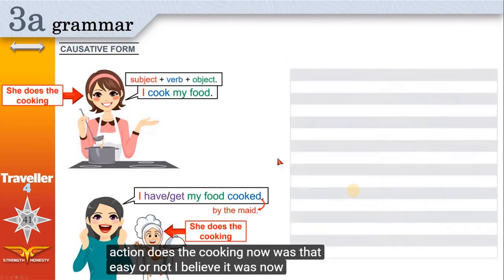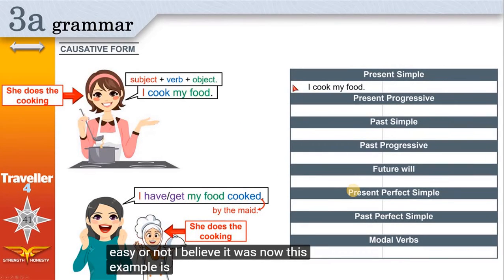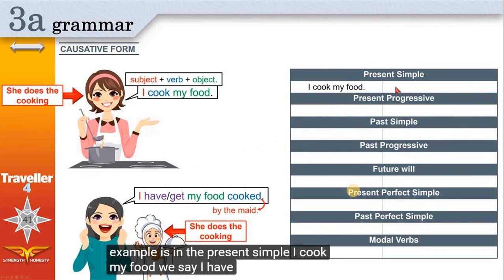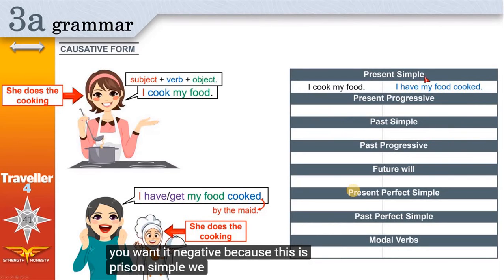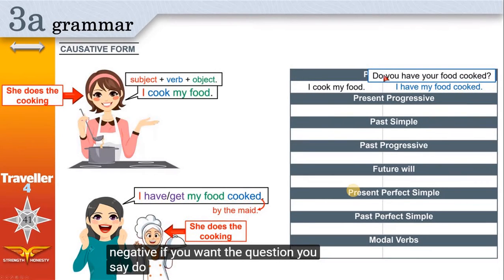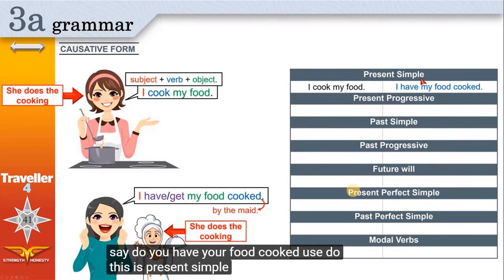I believe it was. Now, this example is in the present simple. I cook my food. We say I have my food cooked. If you want it negative, because this is present simple, we use do and does. I don't have my food cooked. If you want a question, you say, do you have your food cooked? Use do. This is present simple.